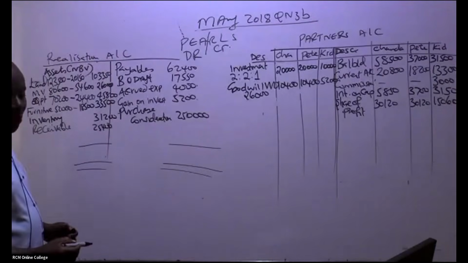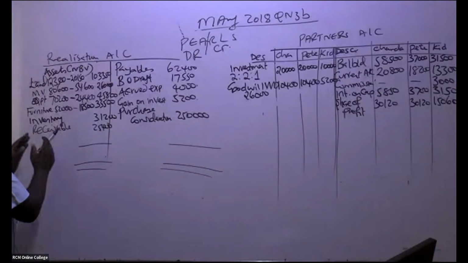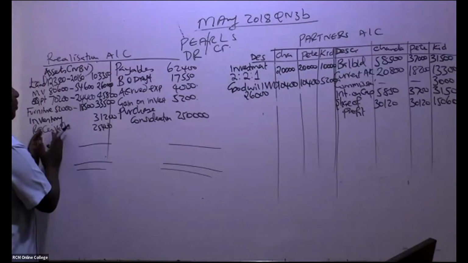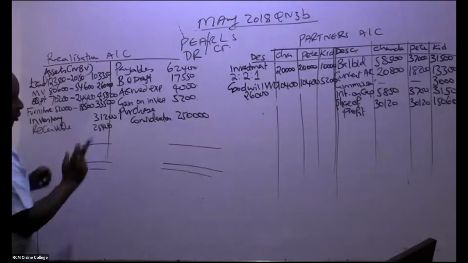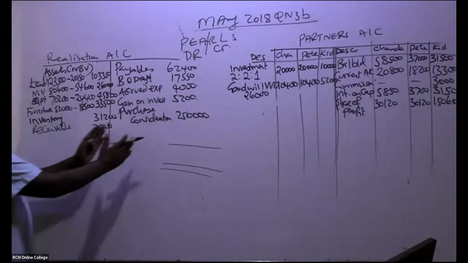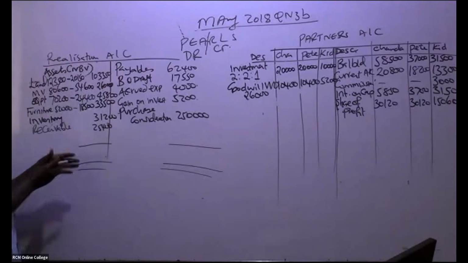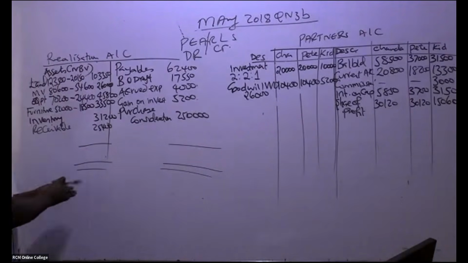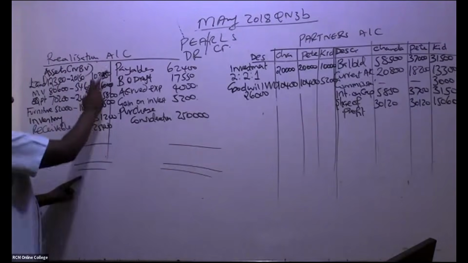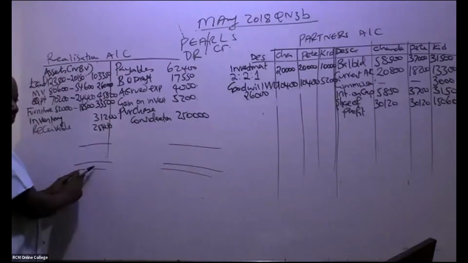Go ahead and balance this account. If, for example, we get the balancing figure being here, it will be a debit. You take it to your P&L. If it's here, it will be a loss. So which side is bigger? Somebody in this case here, go ahead and add this side. Give me a number to write here.